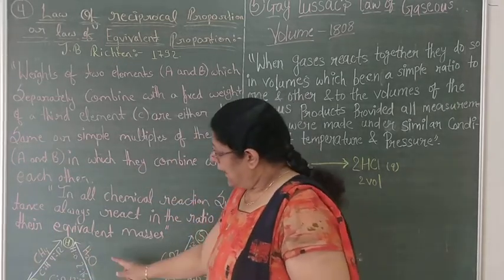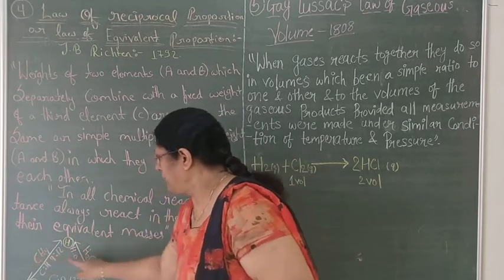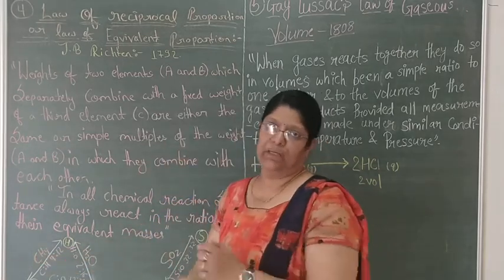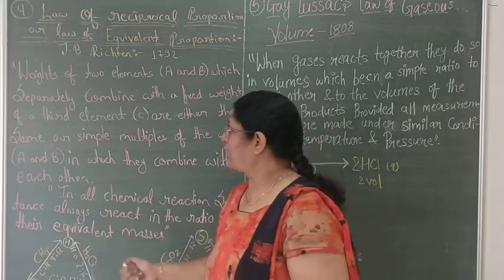Clear? And now in these two compounds, hydrogen is common, carbon and oxygen differ. So that is why it is reciprocal proportion.